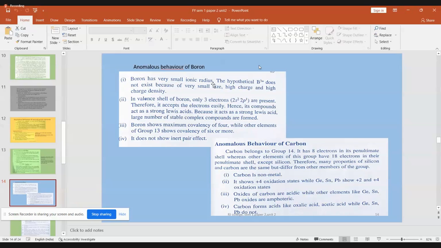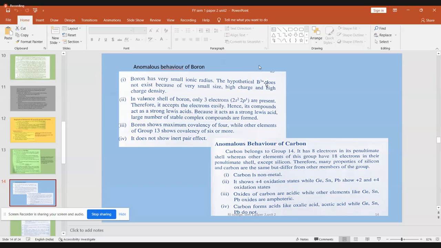Boron has small ionic radius. Hypothetical B3+ does not exist. Reason is it is very small in size and has a high charge density. And valence shell of boron has 3 electrons, 2s2, 2p1. So whatever compound it forms, it has a nature to accept electrons because the p orbitals are vacant. Only 1 electron is there. So it has a greater tendency to accept electrons. As a result, whenever an electron is accepted, it is called a Lewis acid. It behaves as a Lewis acid.